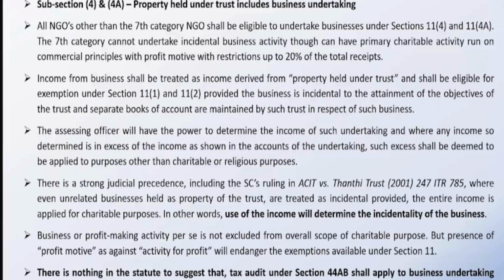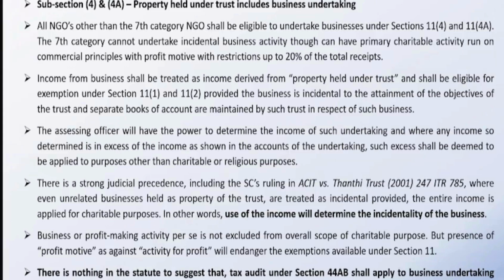Section 11(4) and 11(4A) talk about property held under trust including business undertaking. When you read 11(1), it says income generated from the property held under trust. So property held under trust will include a business undertaking also.